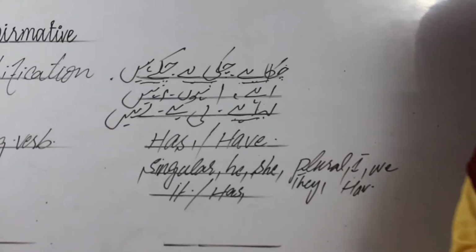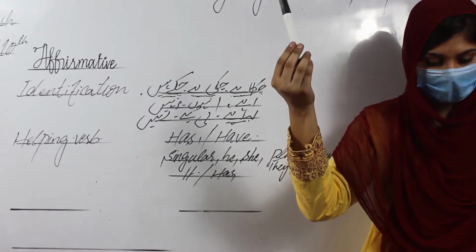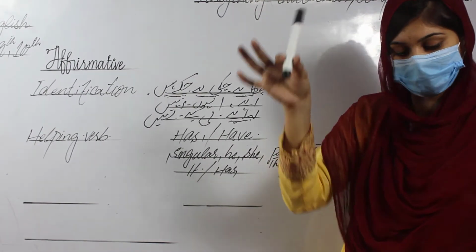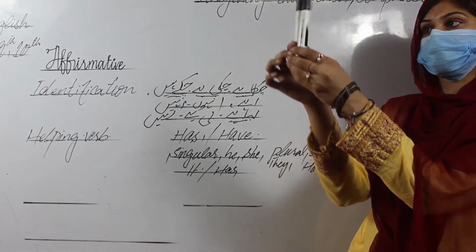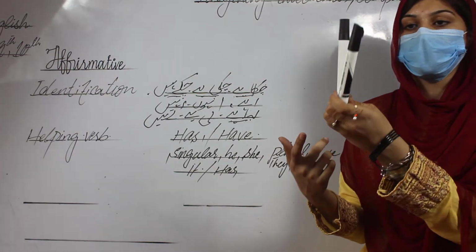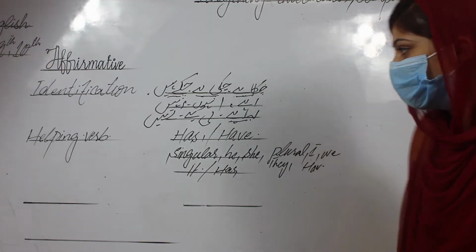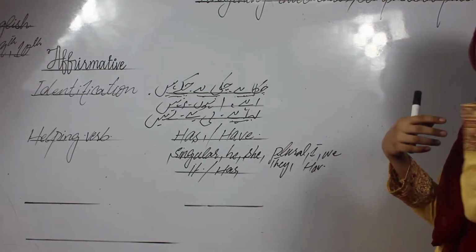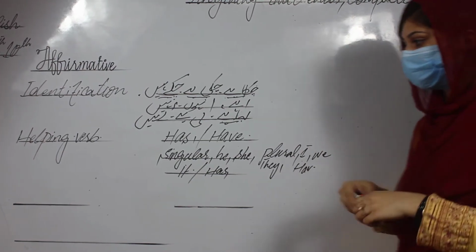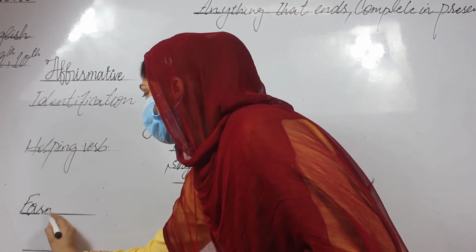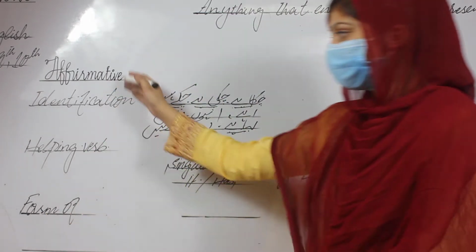Singular. I already told you singular, which means I have one board marker in my hand. This one is called a singular thing. But if I hold two board markers at the same time, which means more than one, these are the plural concept. So we have to use has with the singular he, she, it, and have with the plural I, we, they, you.